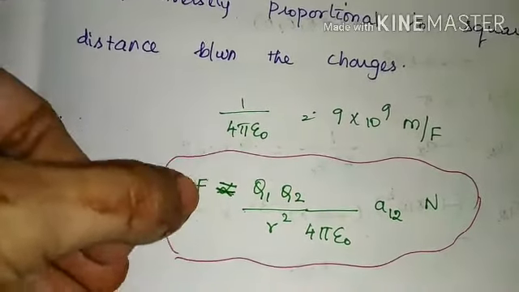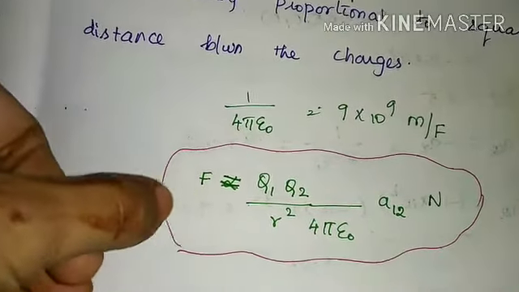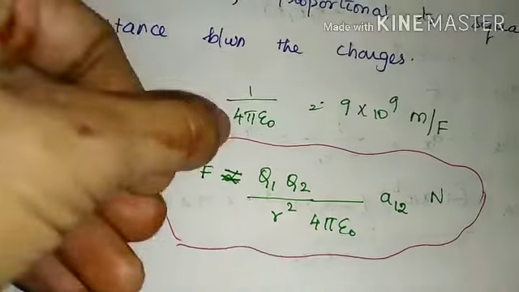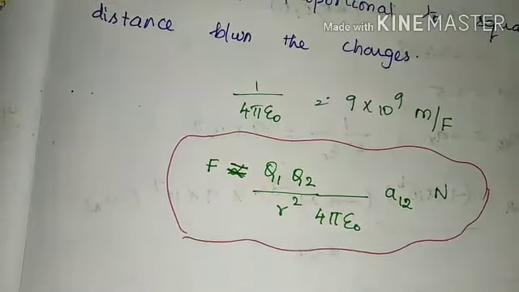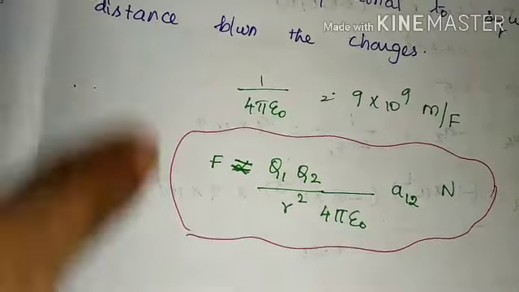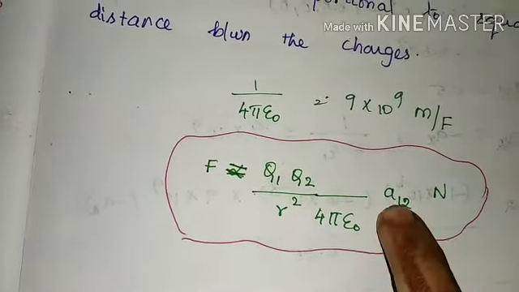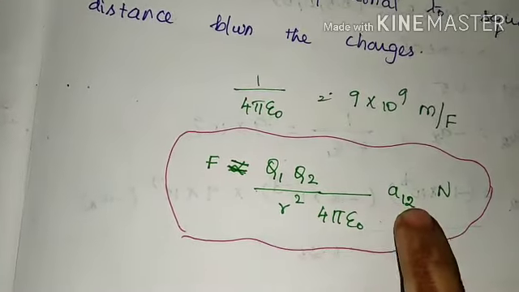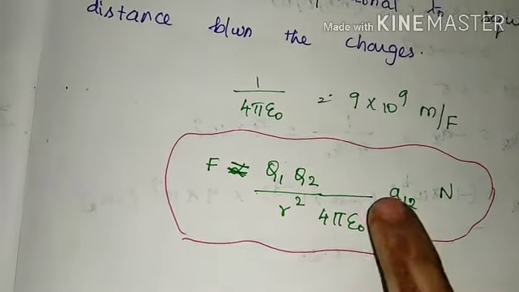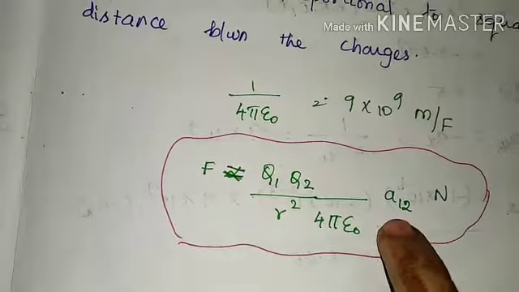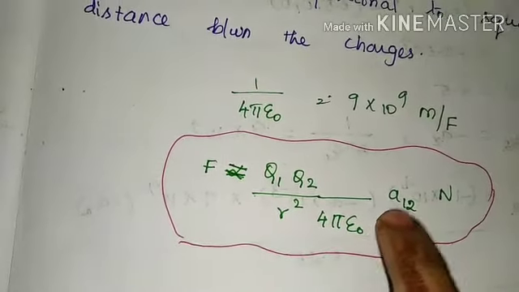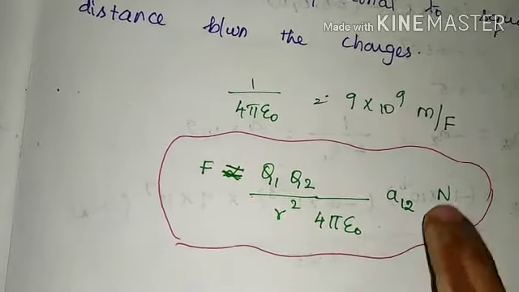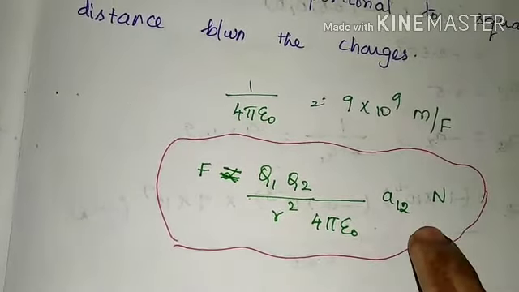If they are asking for the force on Q2 due to Q1, the charge given first, whether Q2 or Q1, we have to write that one first. This is the force on charge Q1 due to Q2. This is A21, the force on charge Q2 due to Q1. Okay? While solving the examples you can understand.